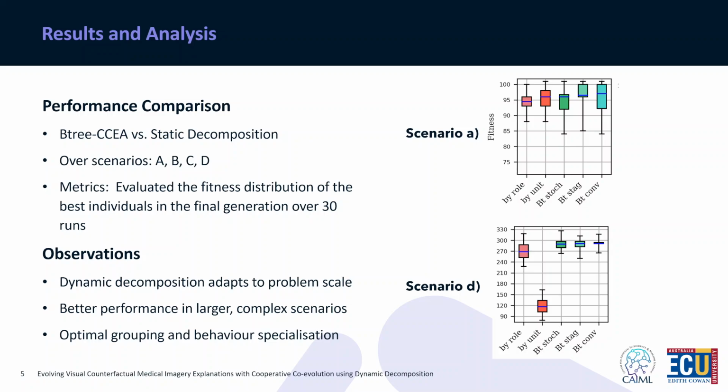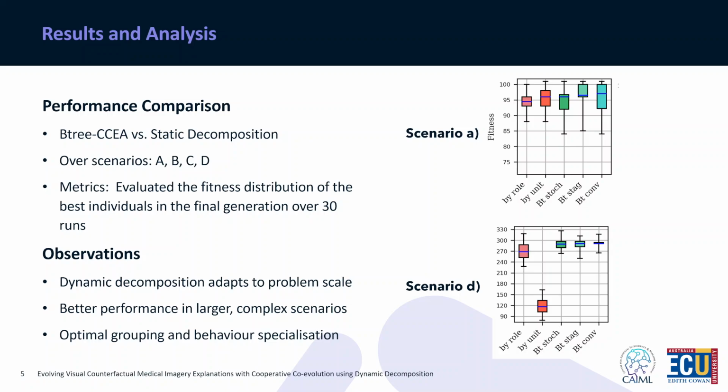And we compare these against 2 static decomposition approaches across all scenarios where the different algorithms evolved the behavior for the blue units. We evaluated the B-tree CCEA and the static decomposition schemes by evaluating the fitness distribution of the best individuals in the final generation over the course of 30 runs.